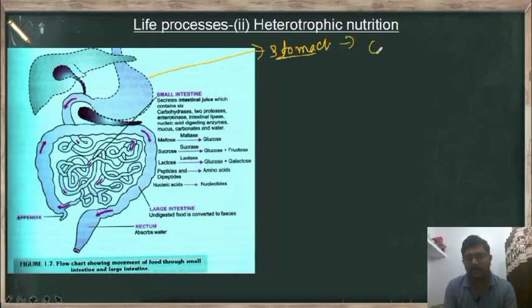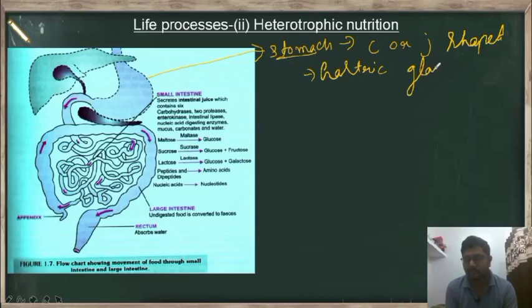Commonly it is a C, that means reverse of the C, or we can say it as a J-shaped structure. So the stomach has glands which are called as gastric glands. So these gastric glands, they secrete their secretion.